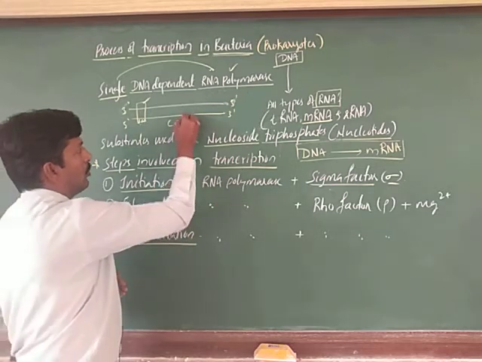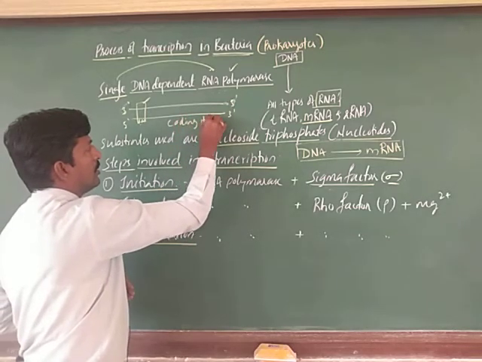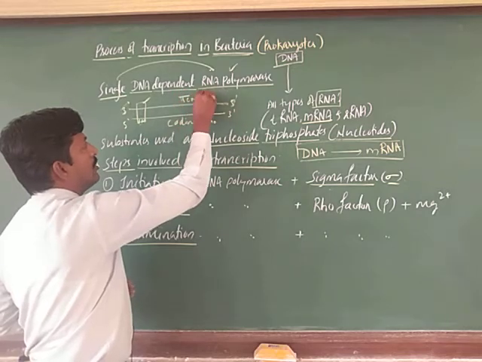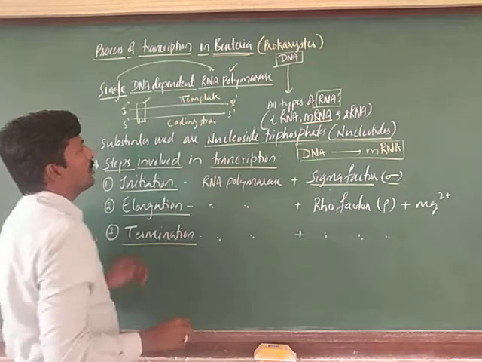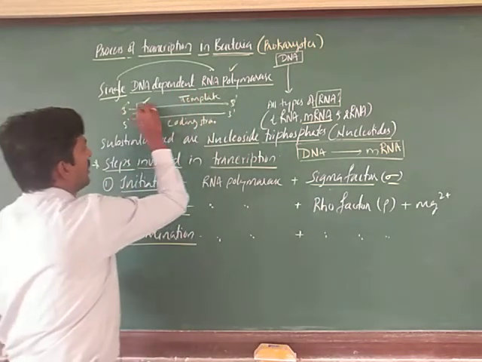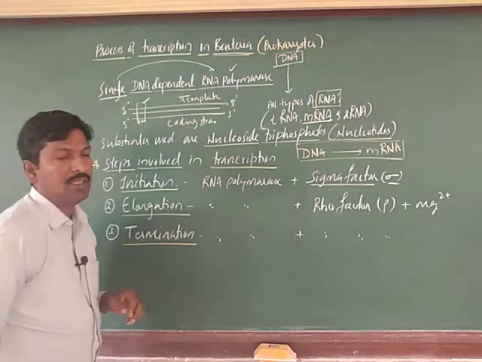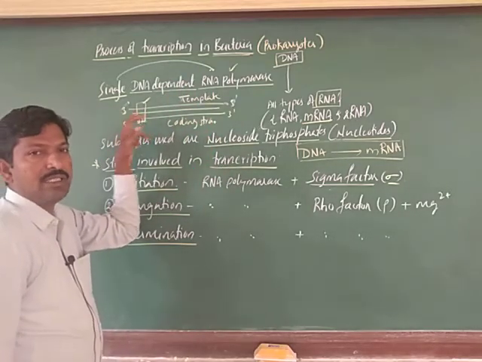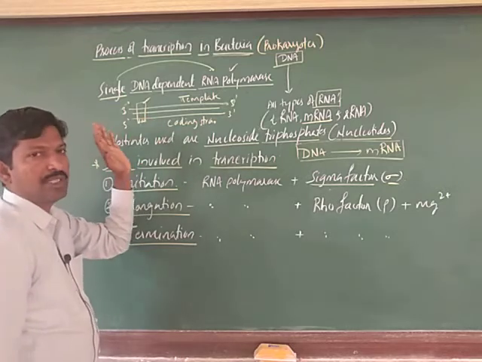The other strand is said to be the template, you can consider it the template. On the template strand new mRNA gets synthesized here, right. So, this is the initiation, the site where it recognizes the presence of the promoter.